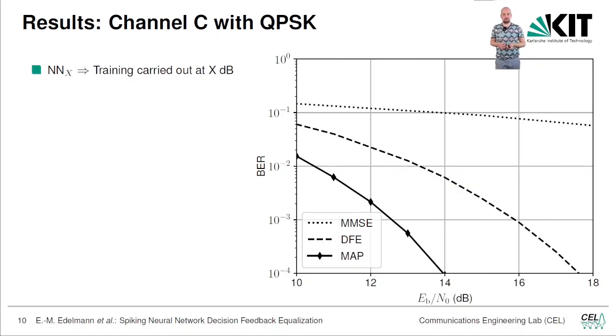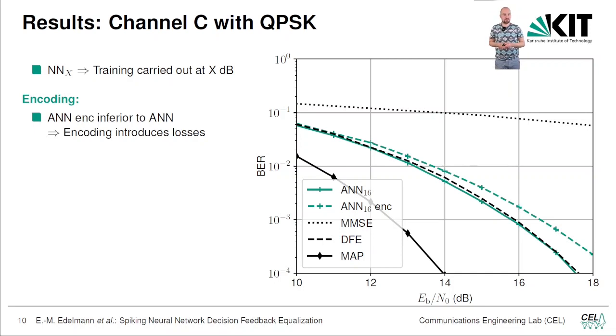Let's zoom in a little bit and let's add the artificial neural networks. So ANN trained at 16 dB with and without encoding. As we can see here on the green dashed line, which is the encoded line, we already see that we have some losses introduced by the encoding.